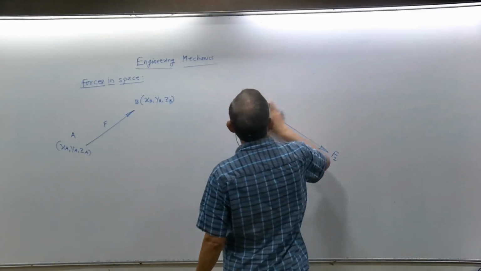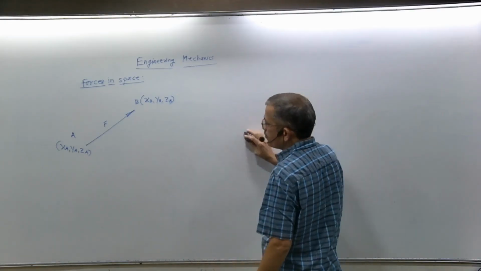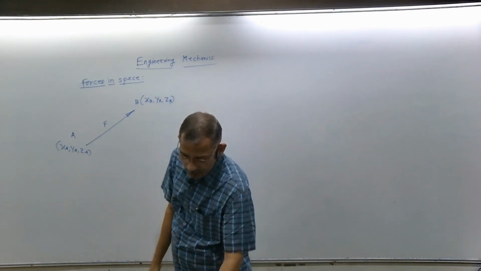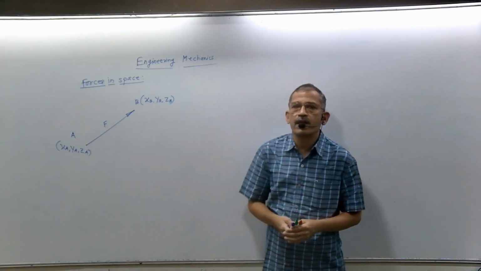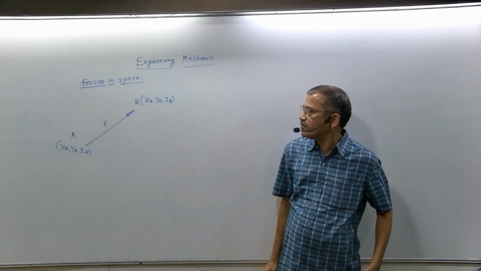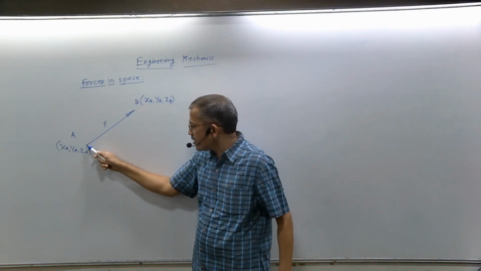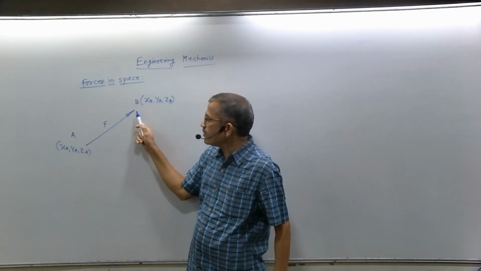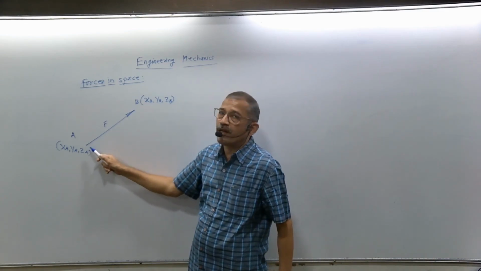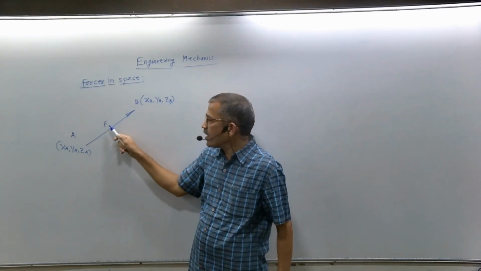How will we resolve this force? So simple. This force we will write in vector form. You will get the direct components of the given force. This is the magnitude. Direction means from point A to B. That means what do you know? Line of action. And you know the magnitude of force.